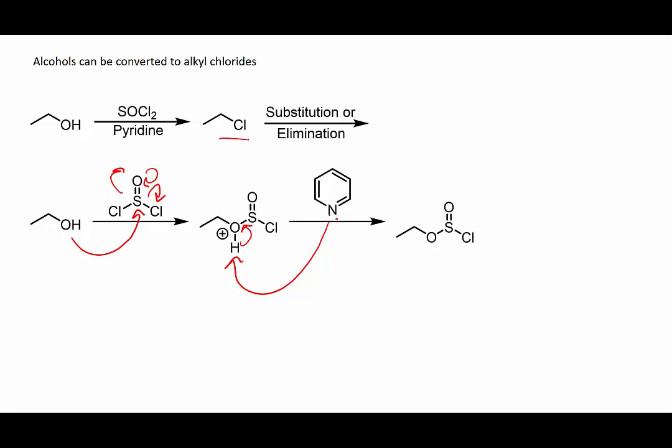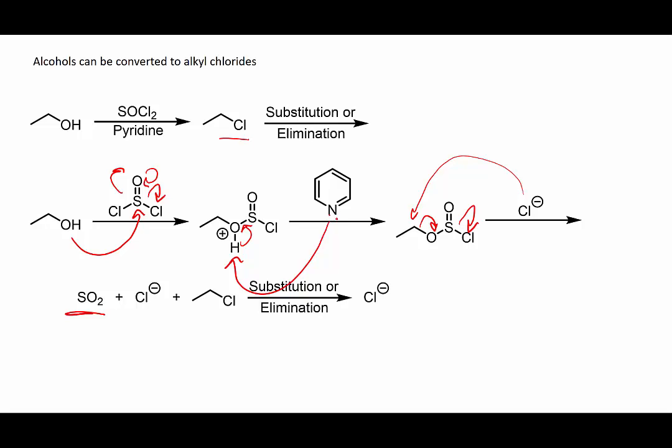Now we have this species, which can be attacked by the chlorine. Even though chloride is not a great nucleophile, it's nucleophilic enough to attack this carbon here and break the carbon-oxygen bond. This is facilitated because when we break this bond, we form a new double bond here and kick off this chloride as well. So we end up generating SO2, which is an excellent leaving group because it's a gas, as well as chloride and our alkyl chloride, which can continue in a new reaction.